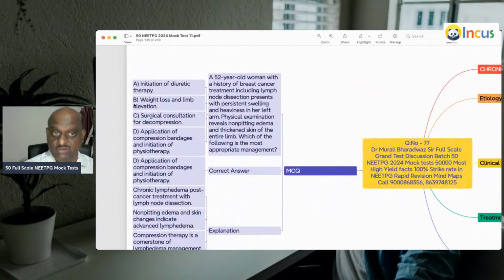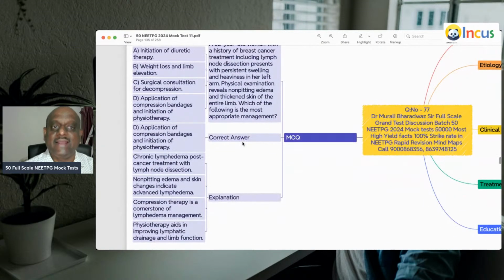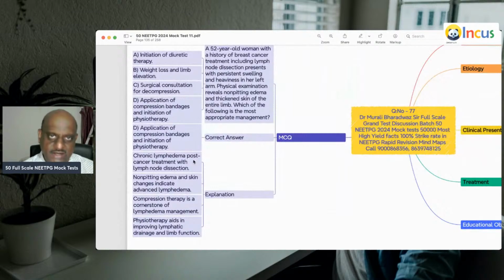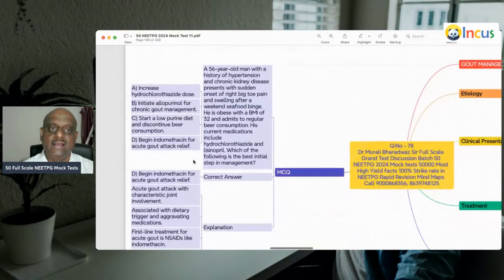52-year-old with a history of breast cancer. Treatment included lymph node dissection, persistent swelling, heaviness in the left arm. So whenever there is any chronic lymphedema, especially after the breast cancer treatment, because of the axillary lymph node dissection, you have to apply compression bandage and initiate physiotherapy.